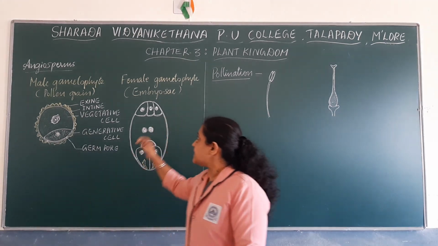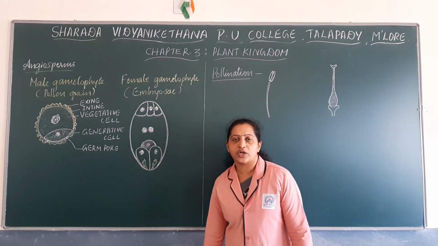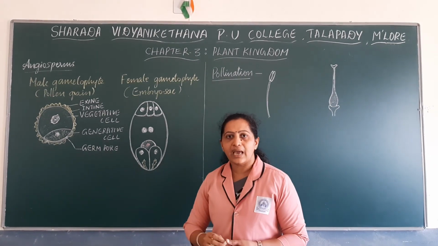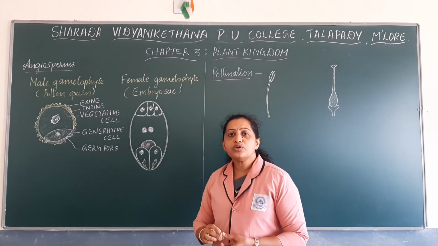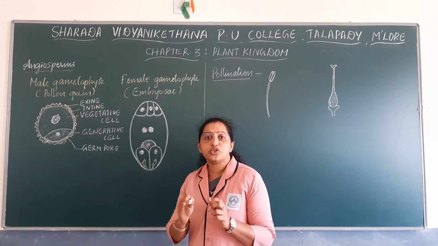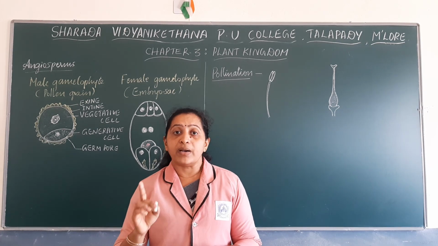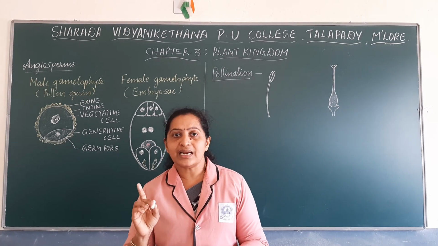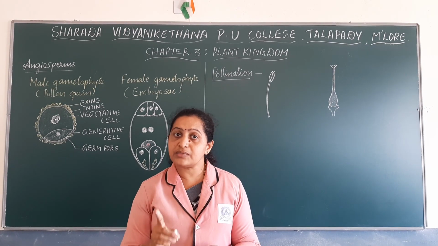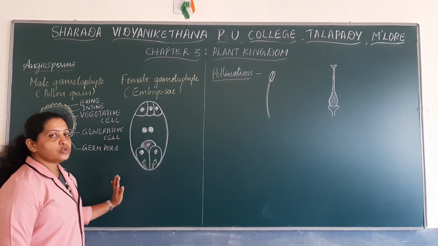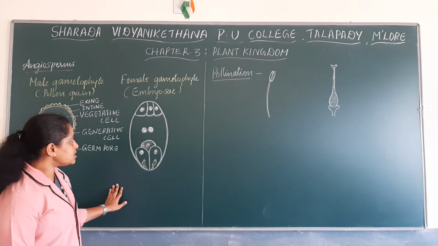Okay. Next, let us discuss the female gametophyte of an angiosperm. The female gametophyte of an angiosperm is the embryo sac. This mature embryo sac mainly consists of 7 cells, but they are at 8 nucleated stage. There are 7 cells, but there are 8 nuclei in those 7 cells. We'll see what those cells present in the embryo sac are.